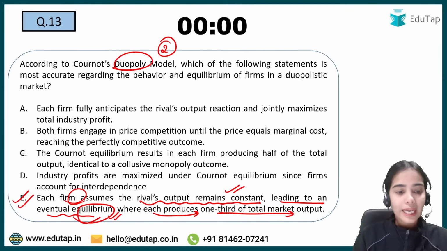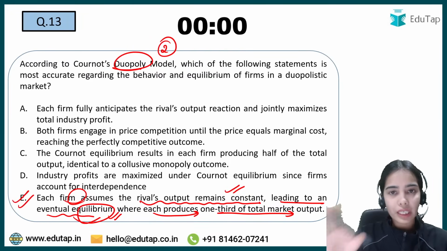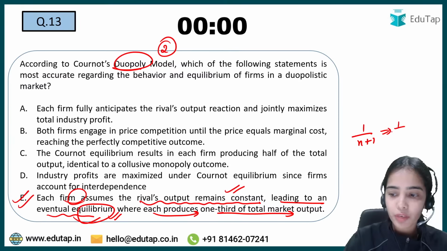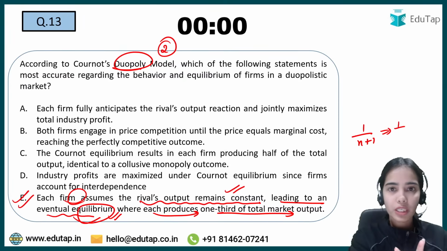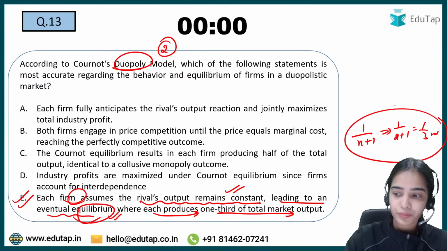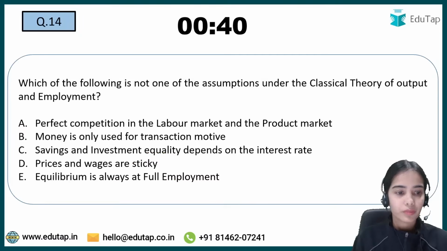Any confusion here? In the Cournot model, each firm assumes that the rival will keep its output constant. The equilibrium is achieved at the production level of 1/(n+1), where, if there are only 2 firms in a duopoly, each firm is producing 1/3 of the output. Okay, coming to the next one, that is this.